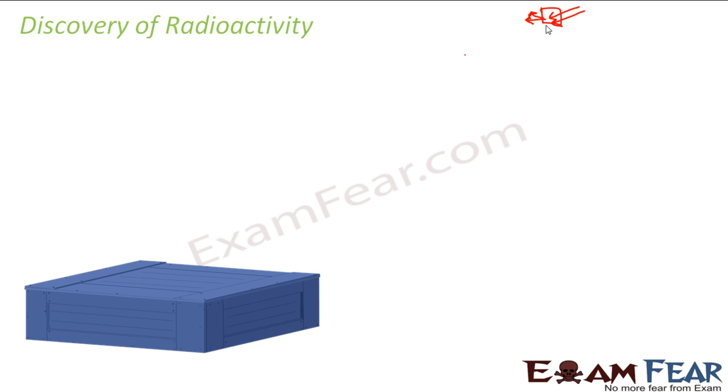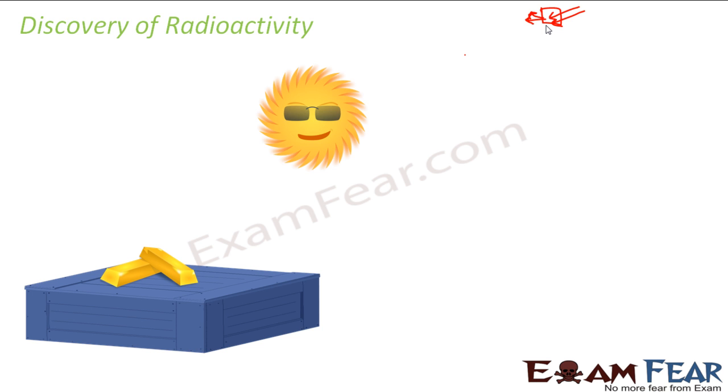Now, in order to see this experimentally, he had an experimental setup. What did he do? He took a photographic plate. He placed it inside a box like this. And then he took some object, for example, a metal, and he allowed the rays of the sun to fall on this metal.